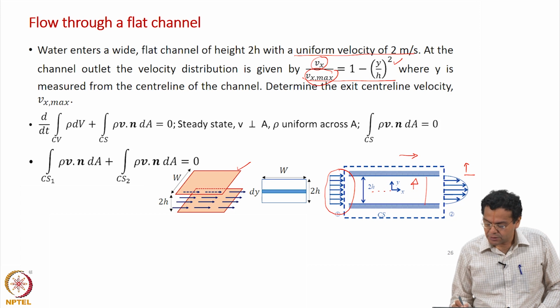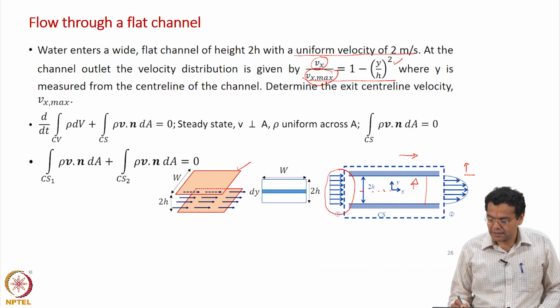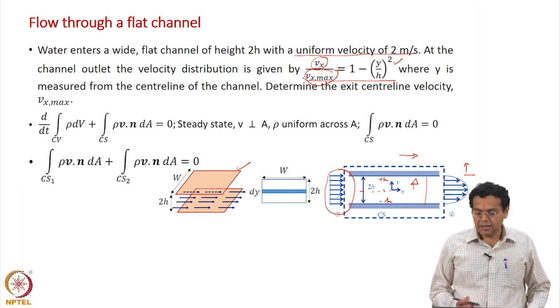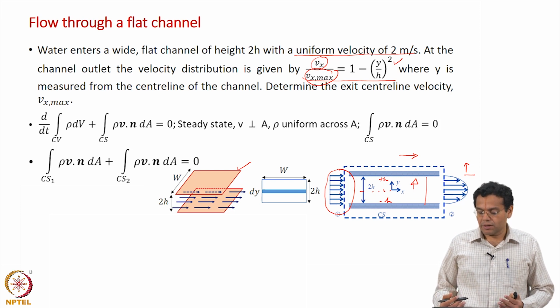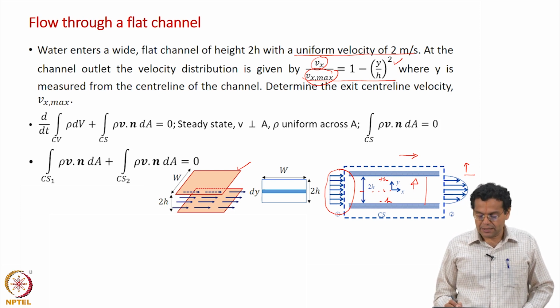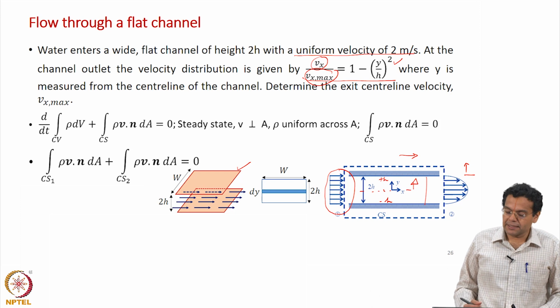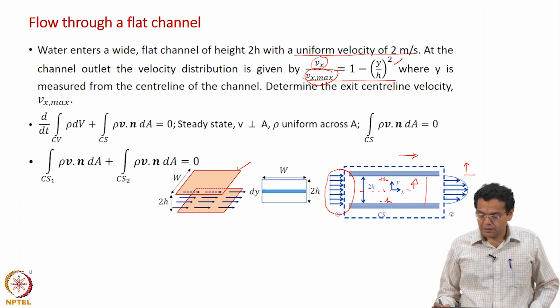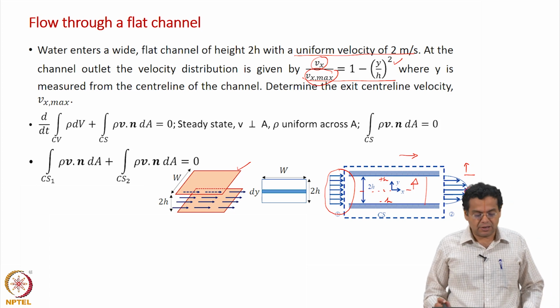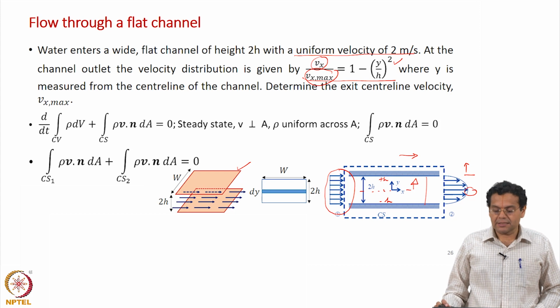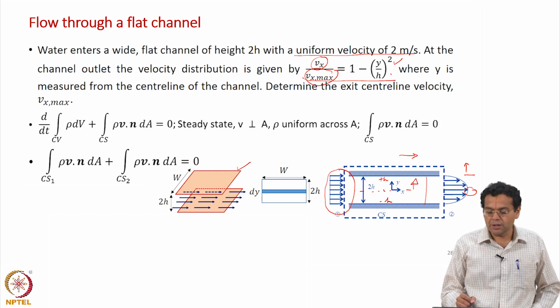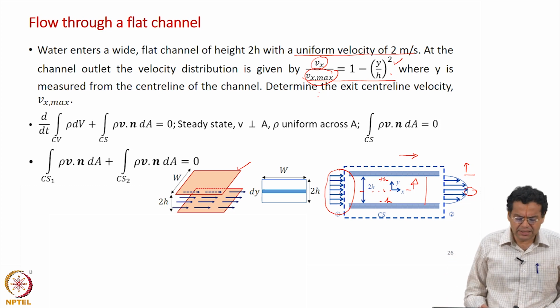So, for example, if 2h is the height of the channel, y is plus h here and minus h here. That is why we are given the position of the coordinate axis, y starts from the center line. Now, we are asked to determine the exit center line velocity. Velocity is maximum at the center line. So, we are asked to find the exit center line velocity Vx max. Why is it center line? When you substitute y equal to 0 in this equation, you get Vx equal to Vx max, that is why it is the center line velocity.